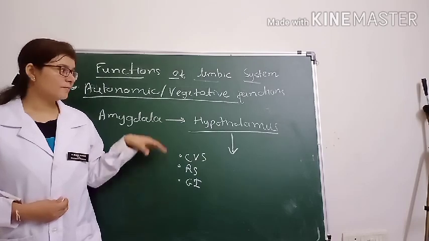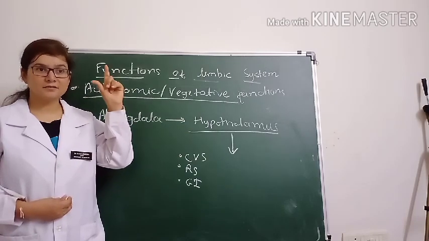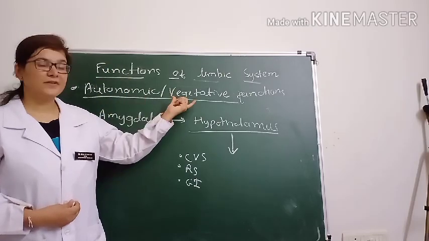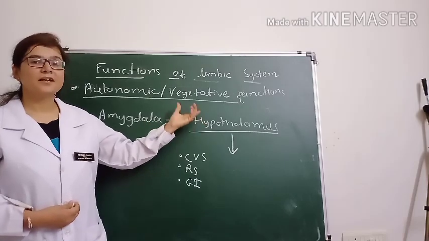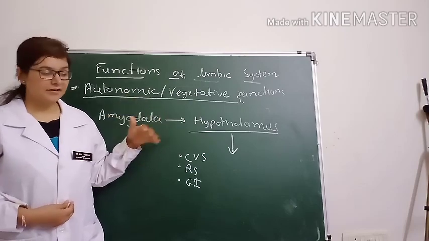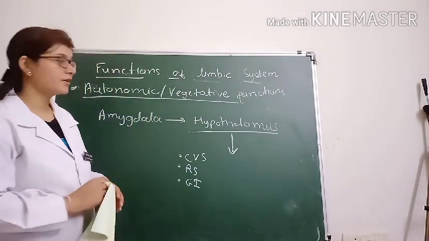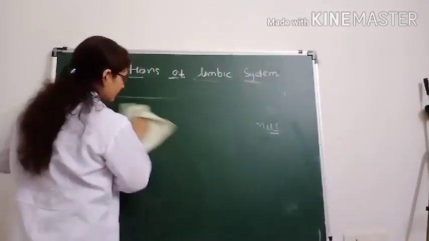So these are all because of this, and you can keep in mind the figure or the parts of the extended Papez circuit. So autonomic or vegetative functions are regulated mainly by the hypothalamus, and the hypothalamus has a major influence from the amygdala. Now the next function is the sexual and reproductive behavior.